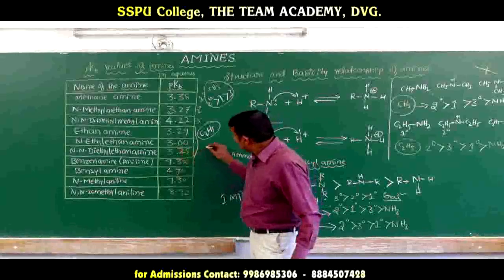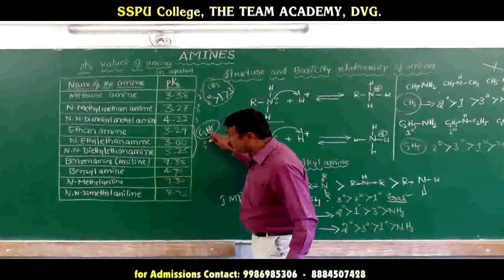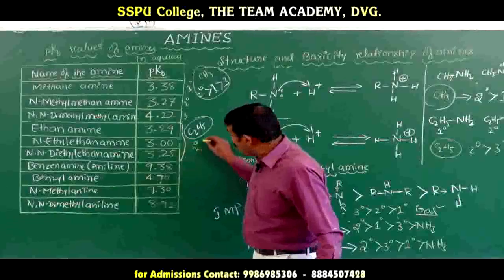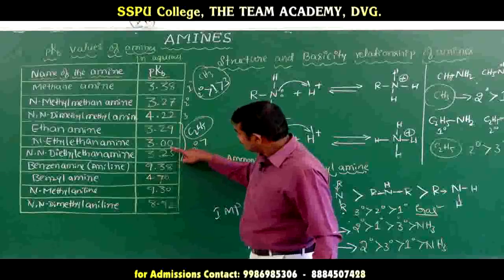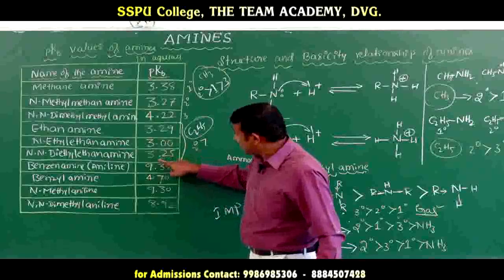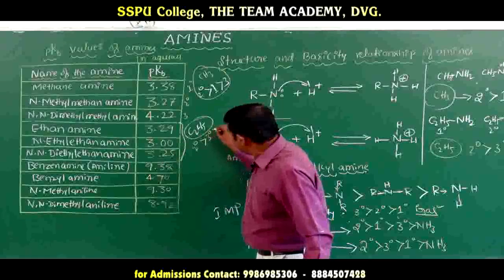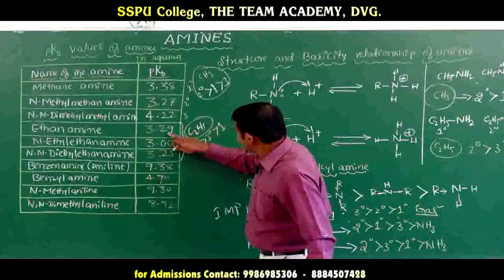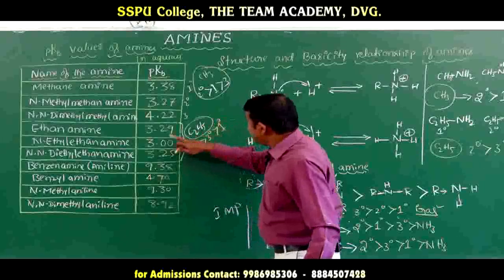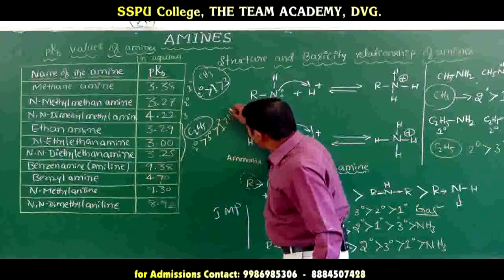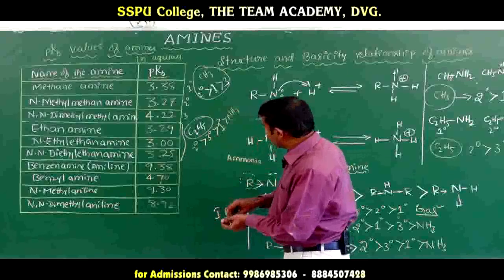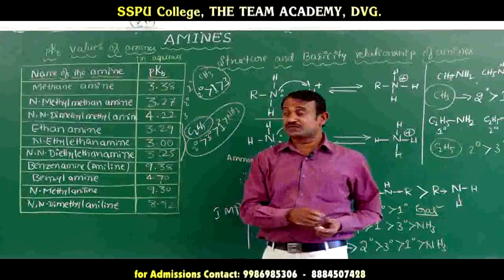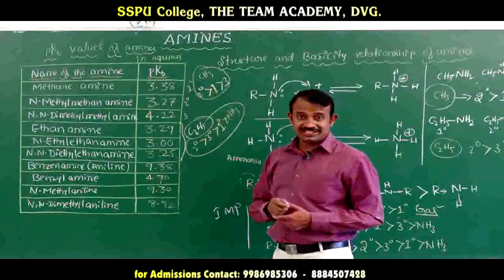When R equals an alkyl group, diethylamine is more basic than triethylamine, and triethylamine is more basic than ethylamine, the primary amine. And ethylamine is more basic than ammonia. This is very important for basicity when R equals C2H5 and CH3.